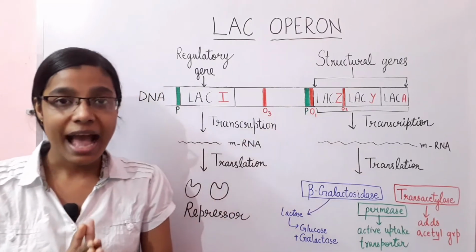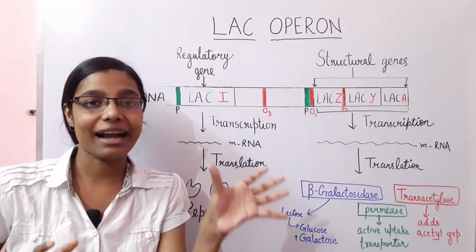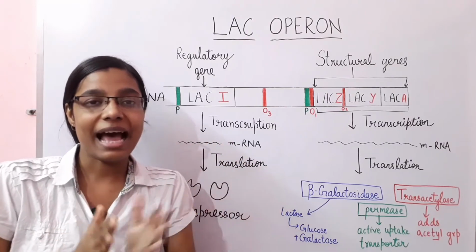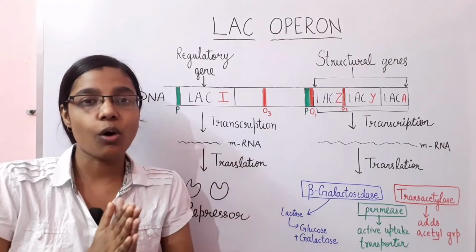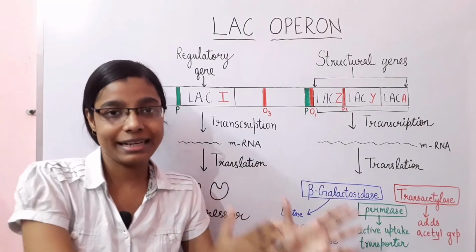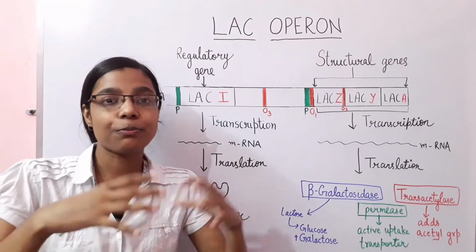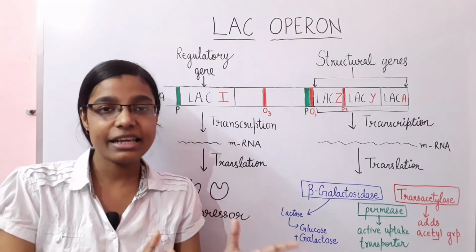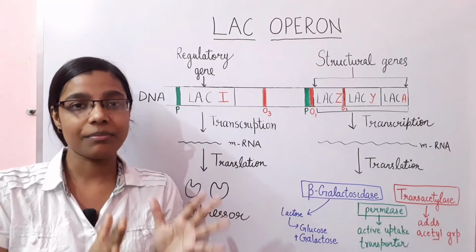And in the Lac-Operon, what is this Lac? This Lac means lactose. So Lac-Operon here means that this system is working for the expression of some enzymes that are used in lactose catabolism. Lactose is a kind of sugar that gets broken down to be used as a source of energy by E. coli. So we are going to discuss the Lac-Operon system in detail.